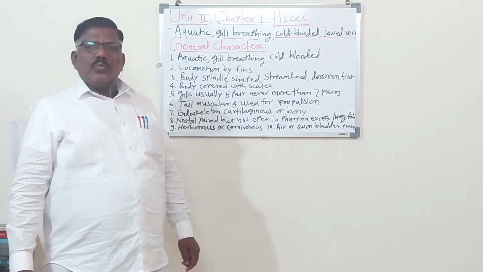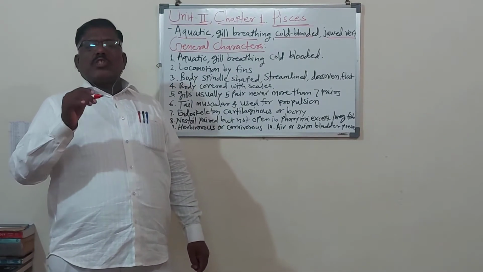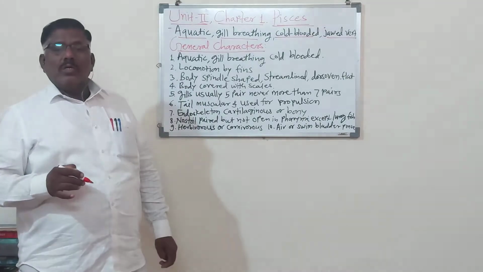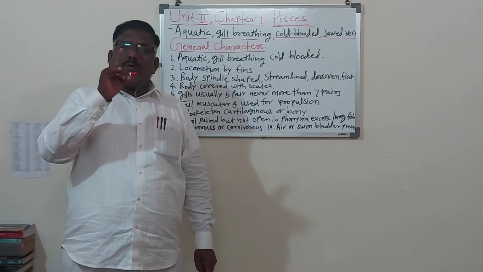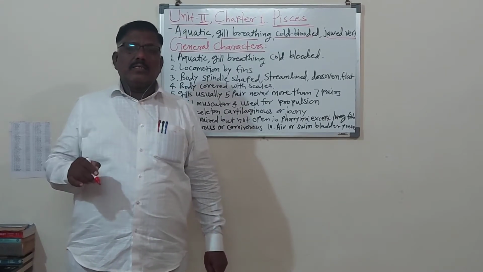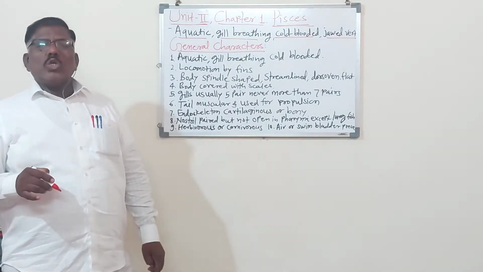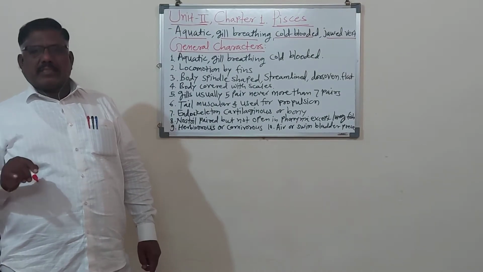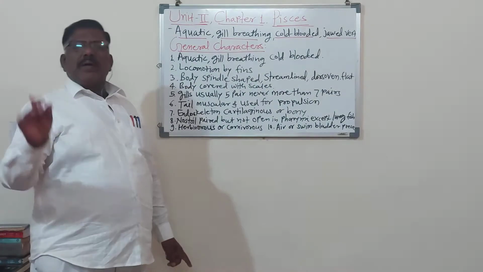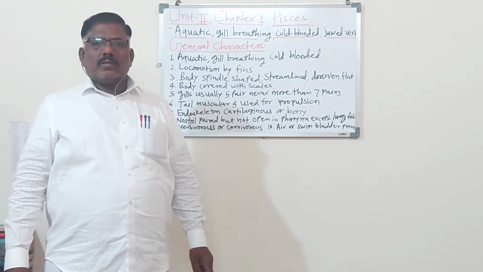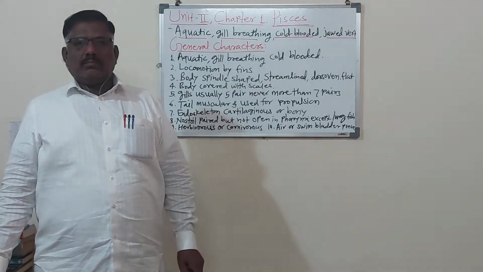So when you are in descriptive form, the general characters of the Pisces is asked in examination. So after writing the heading in your answer, you have to write one sentence. That sentence is: Pisces shows the following important characters. And then you have to write 1, 2, 3, 4, 5, 6 or maximum characters as per the weightage of marks given to the question.